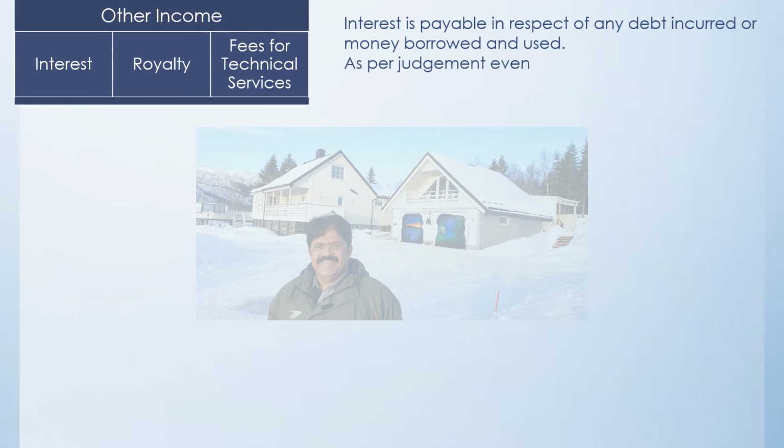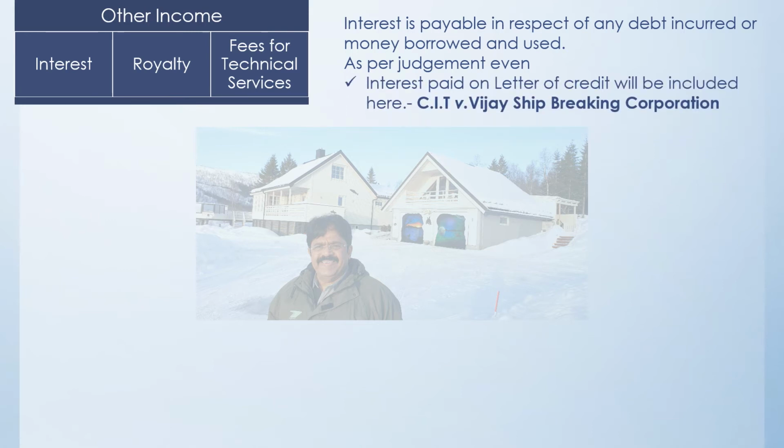Now various judgments have also included the other income, because if you remember, section 9 very clearly says any income earned directly or indirectly. So in this particular case, in the case of Vijay Shipping Breaking Corporation, the interest was paid on the letter of credit which was obtained, and the interest was paid outside India, and the credit was also given outside India. But still, because it is related with the business here in India, the government said the TDS has to be deducted.